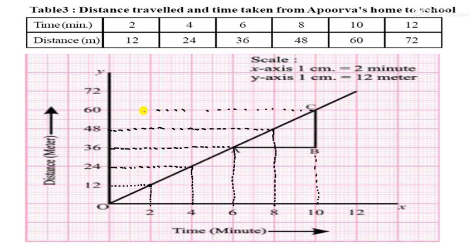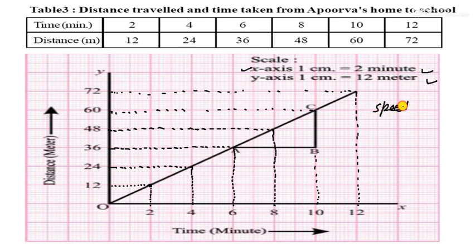It is 48. Now come to the 10, so it is in your 10, so you can see here, and it will be going here, that is 60 meter. Now in 12 you can say in the last, it is going upward this way and moving here, so it shows 72. So what will happen? The x scale is given as on x-axis 1 centimeter is 2 minutes, and on y-axis 1 centimeter is 12 meters. So scale is necessary for any graph.